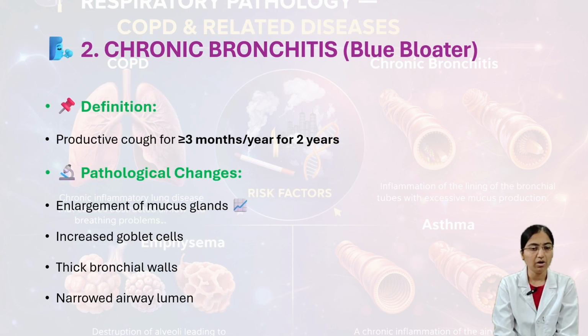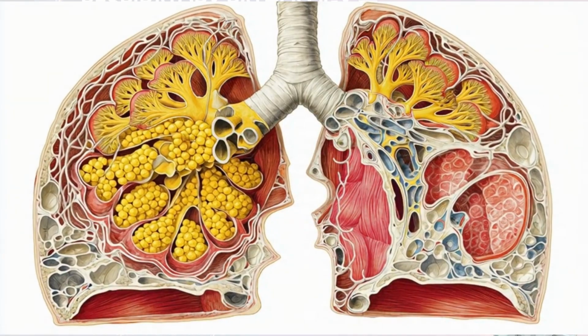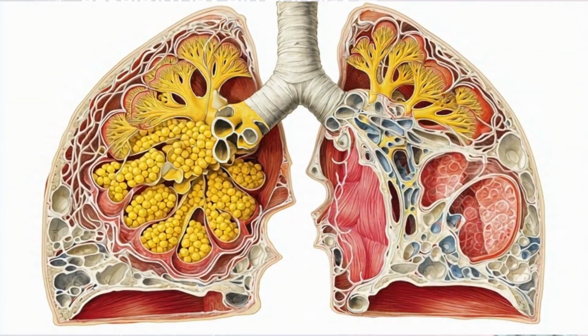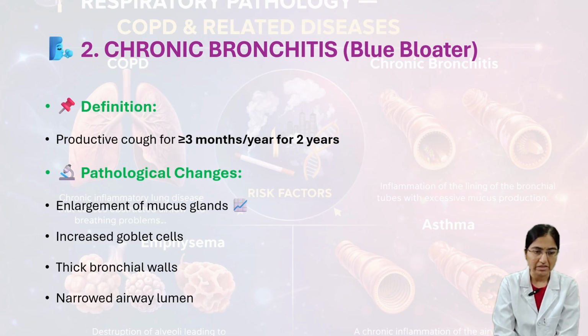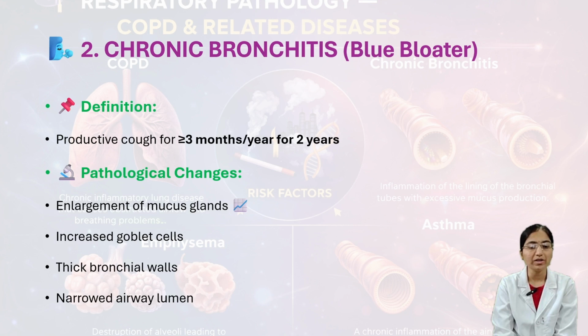And then here we'll see chronic bronchitis. Here we'll see the meaning: productive cough for greater than or equal to 3 months per year for 2 years. That is called chronic bronchitis. We need to observe that productive cough has to be there for more than or equal to 3 months per year for 2 years.